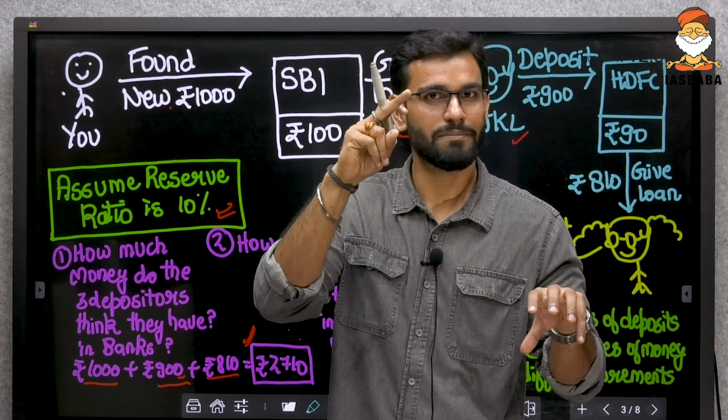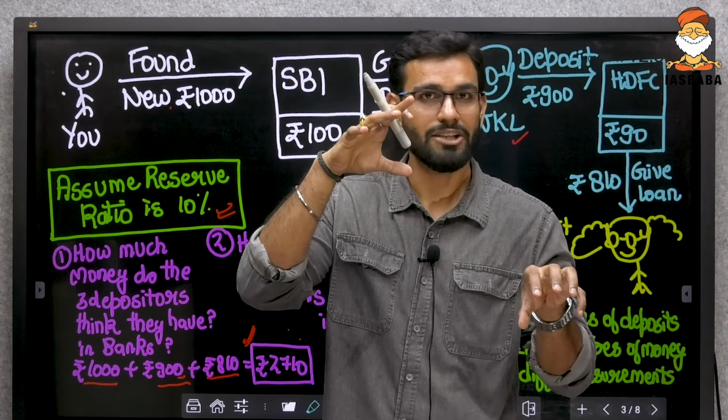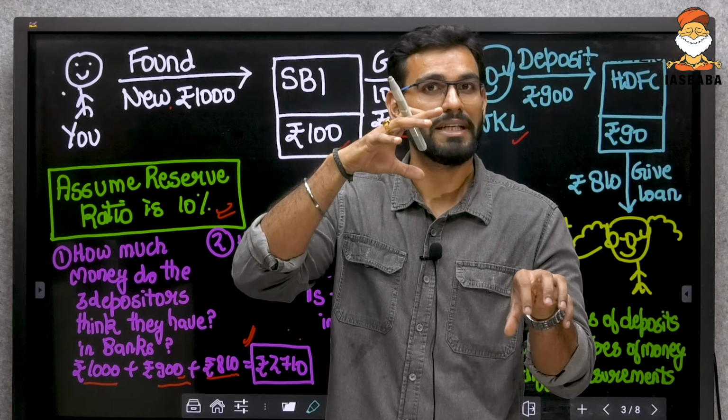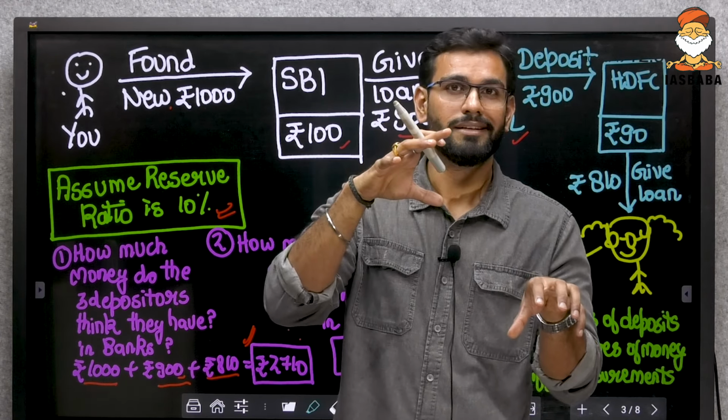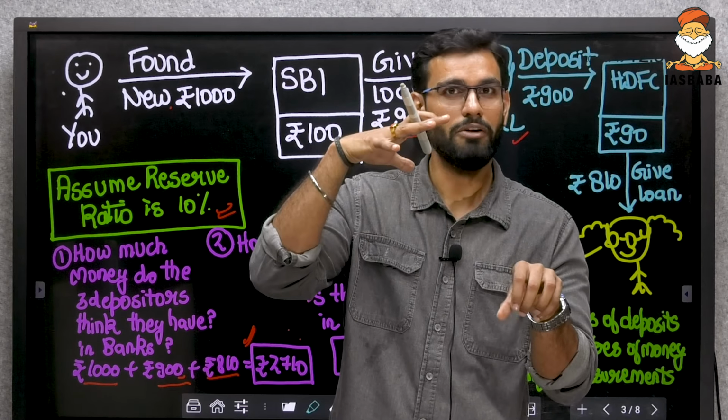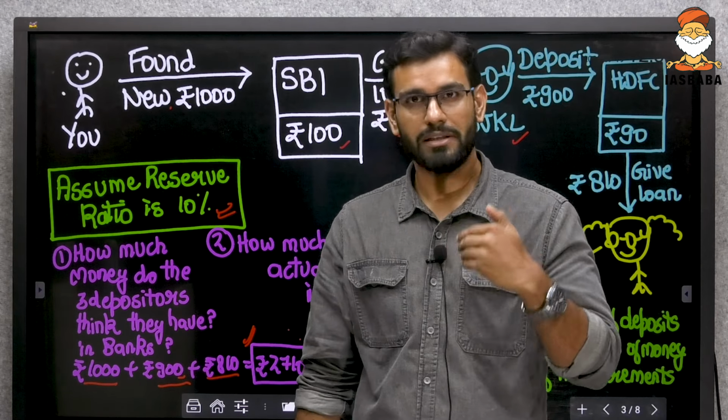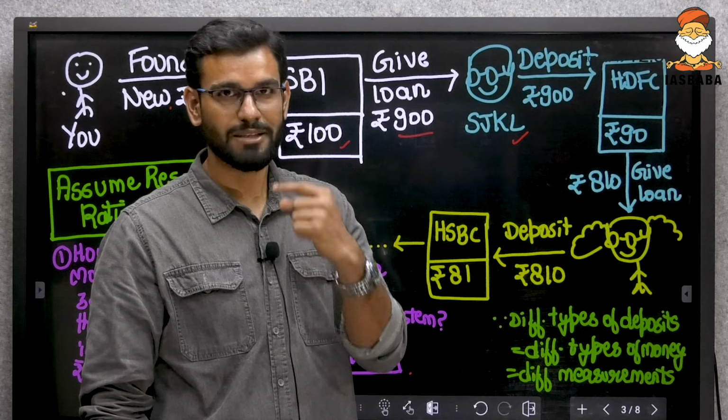And by this example, you should know one thing, that cash is a subset of money. Cash does not equal all money. Cash is a subset of money. Please keep that in mind. We'll circle back to that point again in some time.